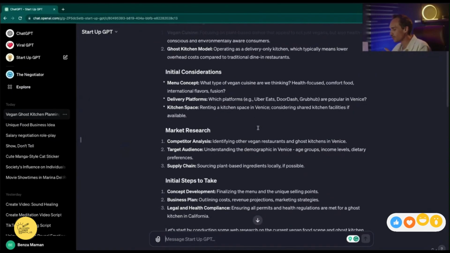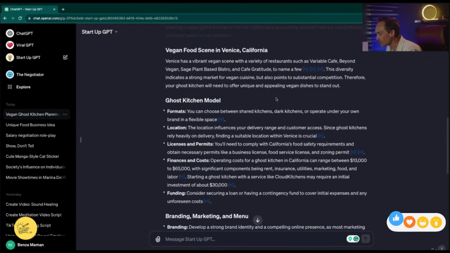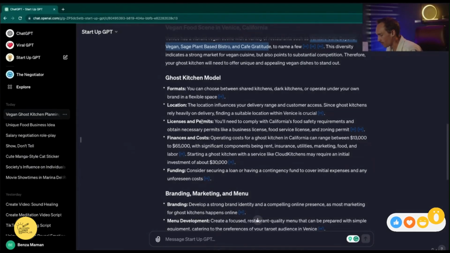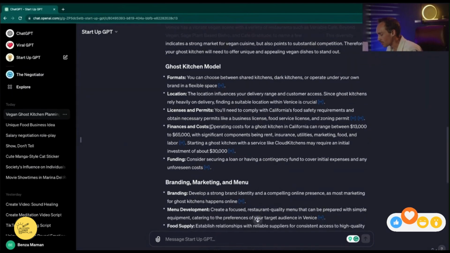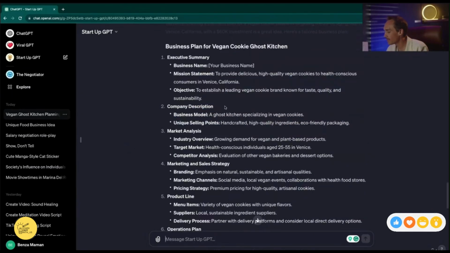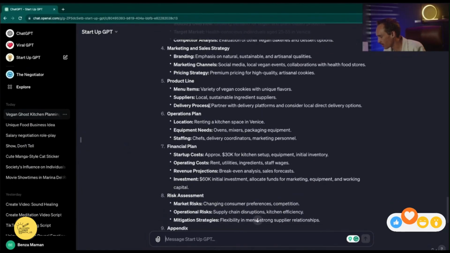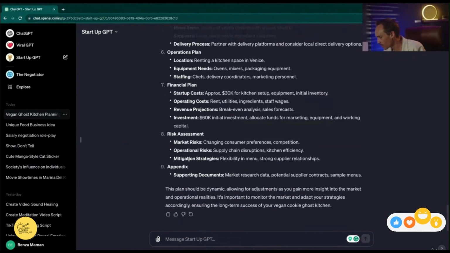So not only do we have a wonderful idea, we have all the steps we need to take, and we now have some initial market research on who some of our competition is. We know some of the problems we're going to have to solve in order to get started, some potential operating costs, and some other things to think about. I went ahead and said, let's specialize in making vegan cookies, and the Startup GPT created an initial business plan for us, complete with executive summary, company description, market analysis, marketing and sales, product line, operations, finance, risk, and appendix.